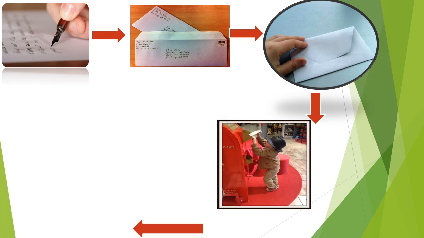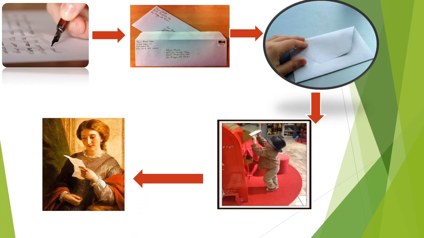You write the address and paste the stamp on the envelope. You seal the envelope. Then you put it in a letter box, and the letter reaches the destination safely. So these are the steps involved in writing a letter to your friend.